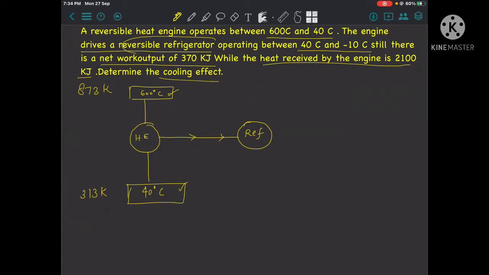That refrigerator operates between two temperatures. One is 40 degrees centigrade and the sink temperature is minus 10 degrees centigrade. In Kelvin scale, 313 Kelvin and 263 Kelvin.